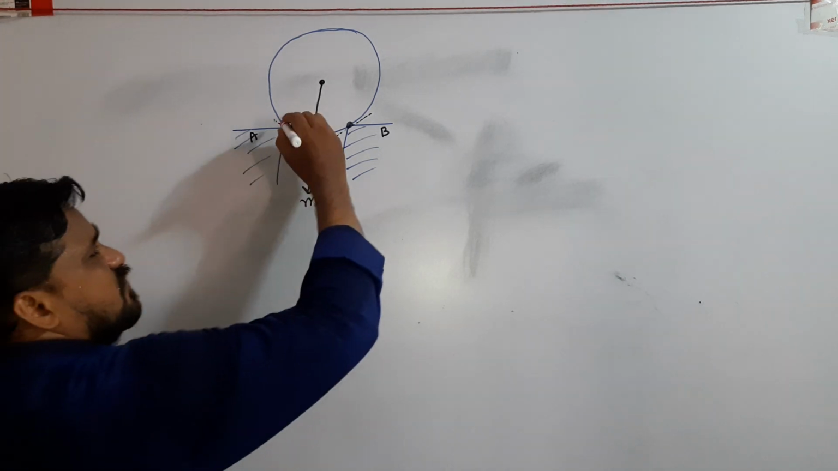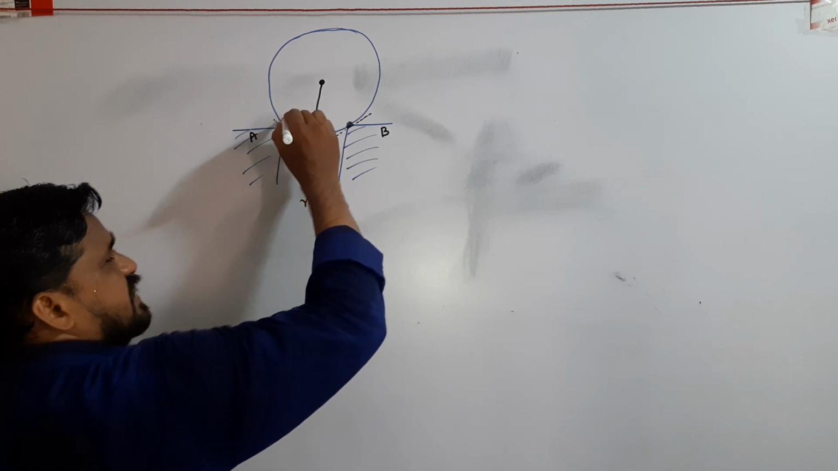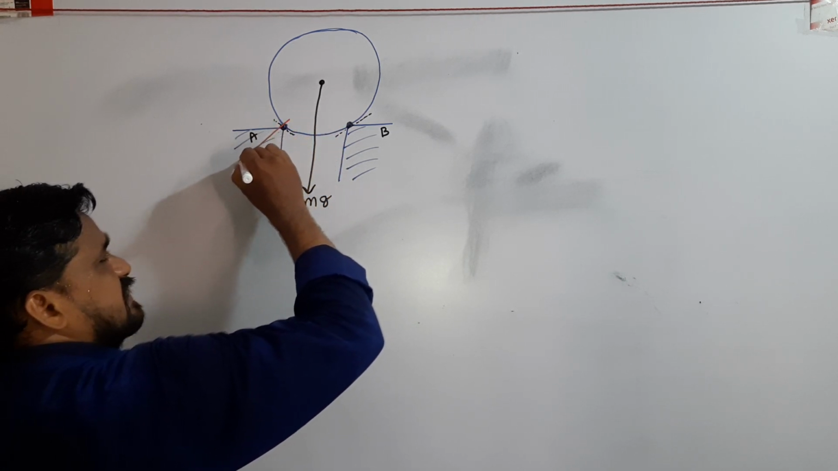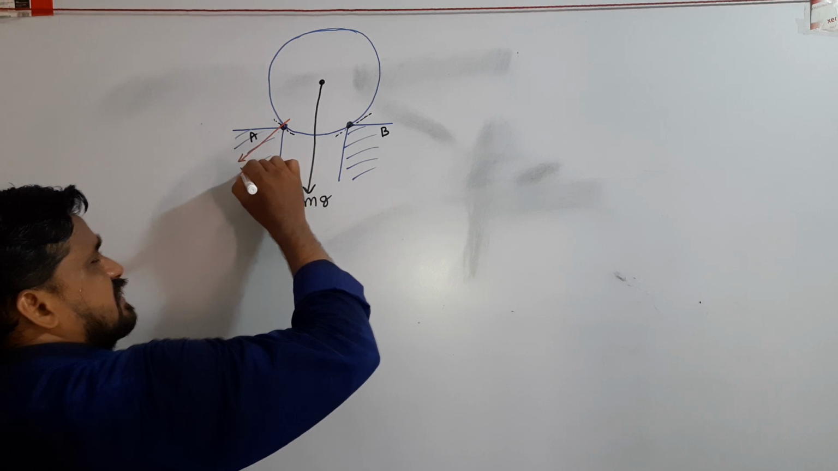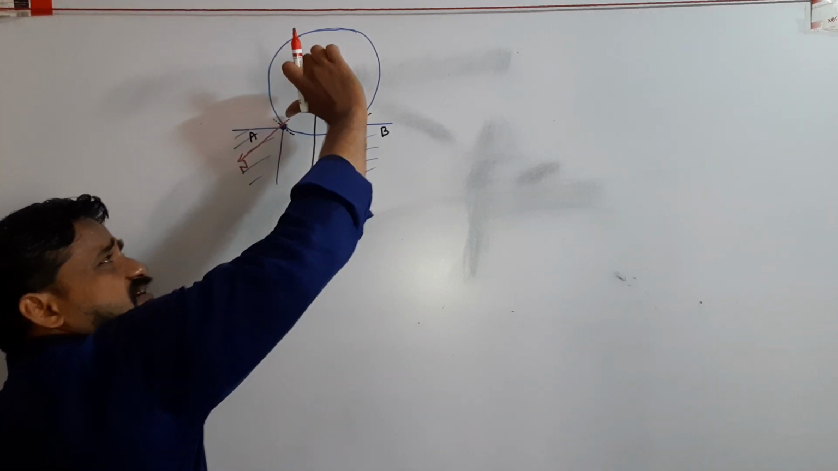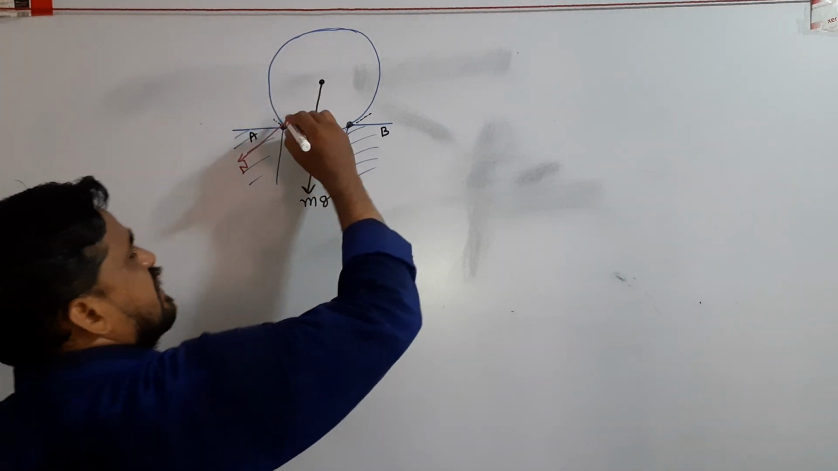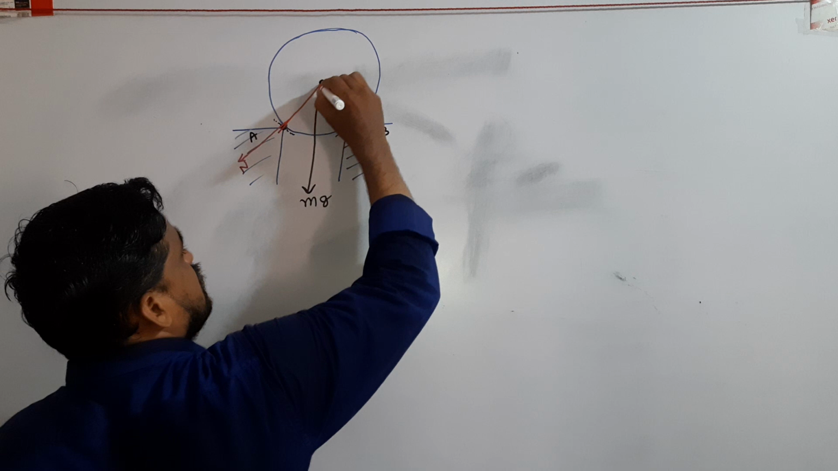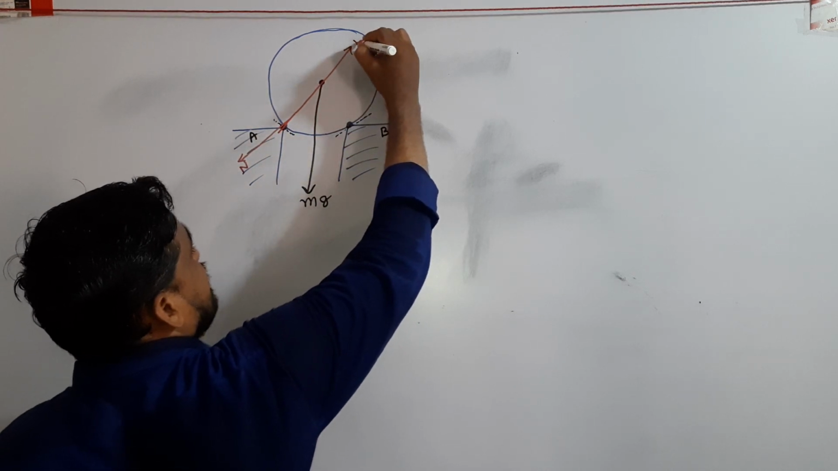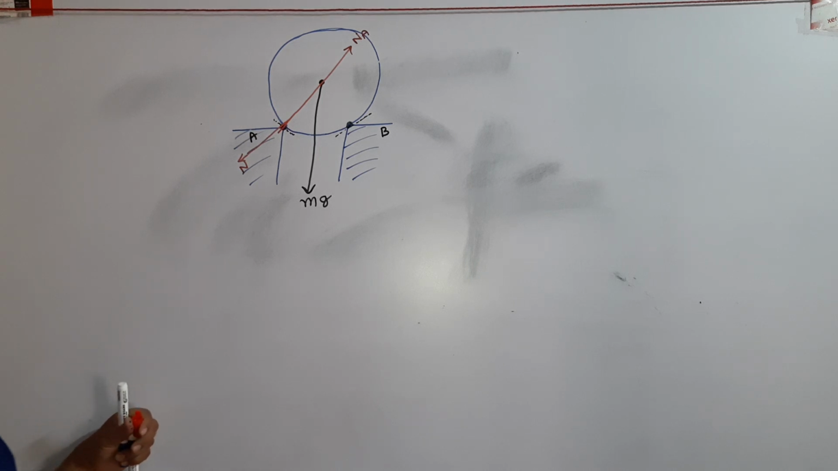The direction of normal contact force is, see here, the sphere exerting pressure on that corner by means of some normal force N. Every action has an equal and opposite reaction. This is the direction of normal force at point A.